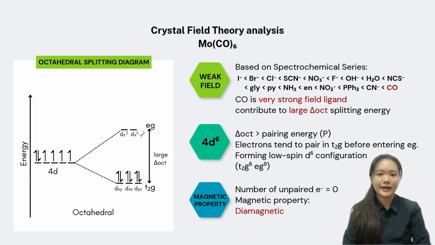Next, let us consider hexacarbonyl molybdenum(0). Carbonyl is a very strong field ligand, which contributes to large splitting energy. Since the splitting energy is greater than the pairing energy, the electrons will pair up in the lower t2g orbital before occupying the eg orbital, forming a low spin d6 electronic configuration. Since all electrons are paired, the complex is diamagnetic.